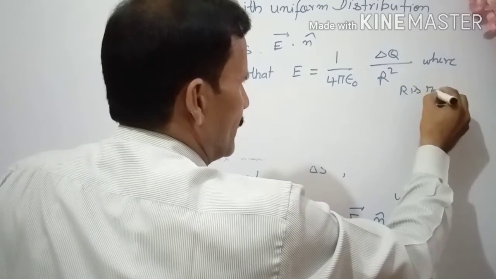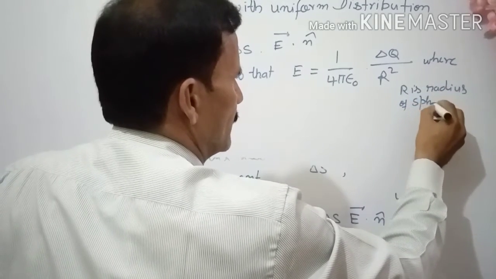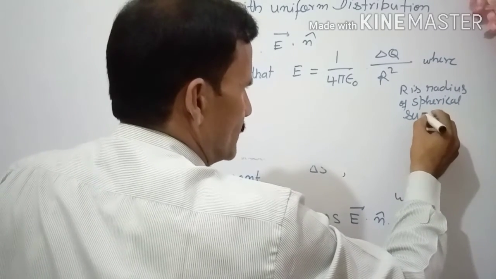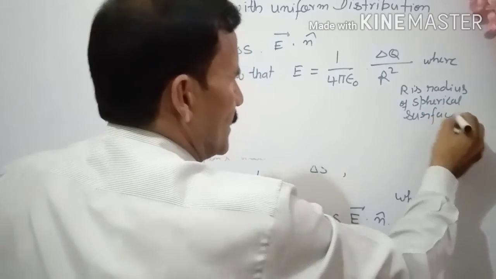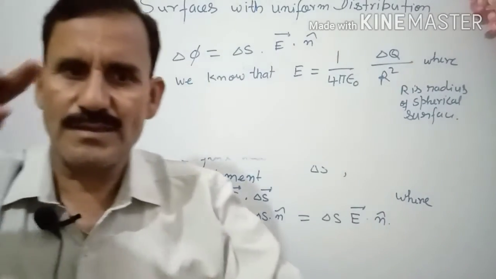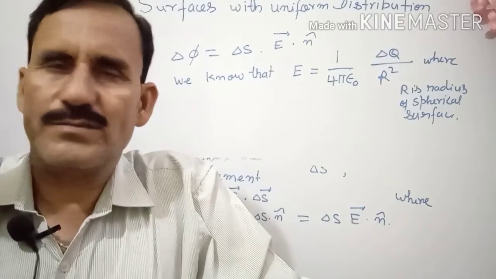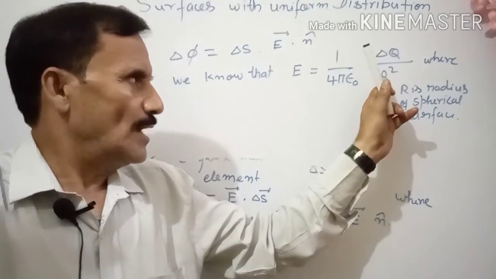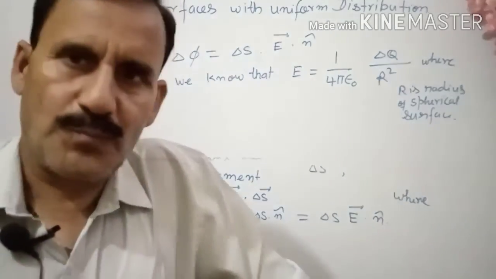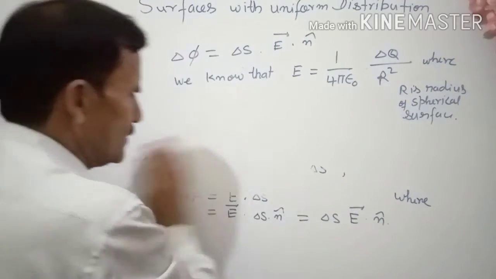R is the radius of the spherical surface that we have already considered. Delta Q can be considered as a point charge situated at the center, so at distance r the field is this much.